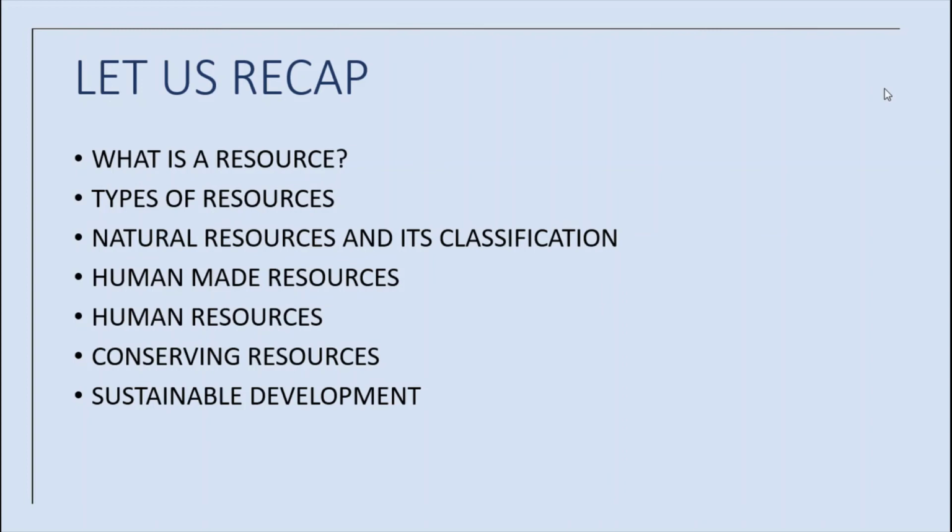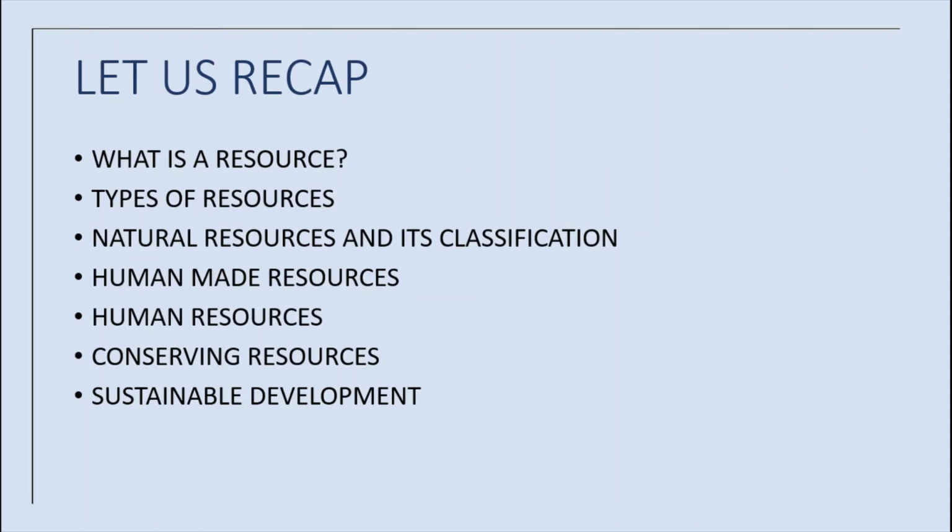Next, on the basis of origin, the natural resources can be classified into biotic and abiotic. Biotic resources include all the living resources, plants and animals. And abiotic resources are non-living things, for example, soil, rock, etc. So on the basis of stock, natural resources are classified into two.